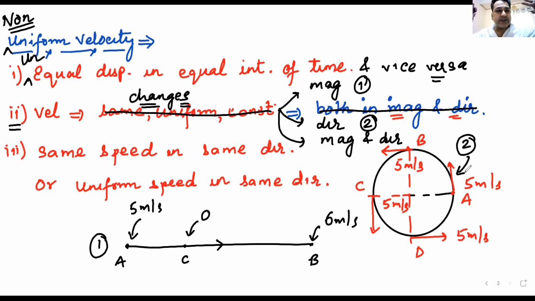Am I clear with this concept? Magnitude is constant, but direction is changing. It is non-uniform velocity. Now tell me, in this example number 2, moving in a circle, is the particle moving with uniform speed? Yes, he is moving with uniform speed. Next question, is he moving with uniform velocity?